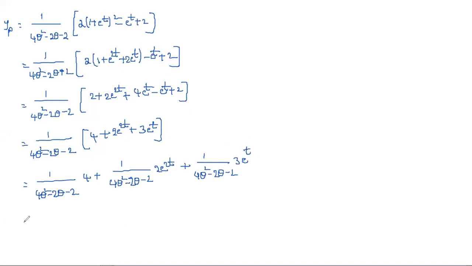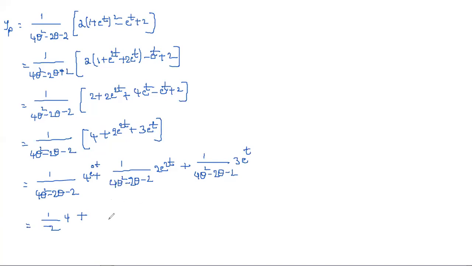Now, here there is nothing in that, so simply we can write it as e power 0t. If we substitute 0 in place of D, what we'll get? 1 by minus 2 into 4.